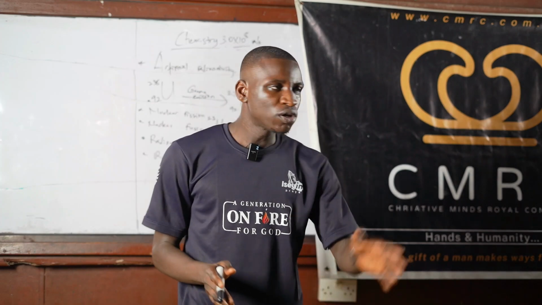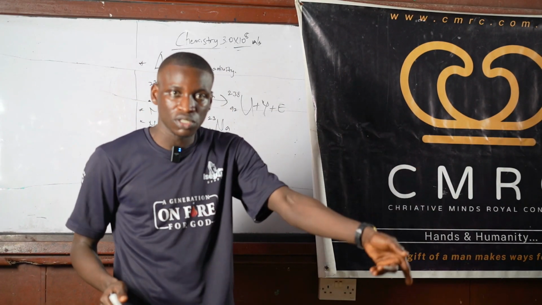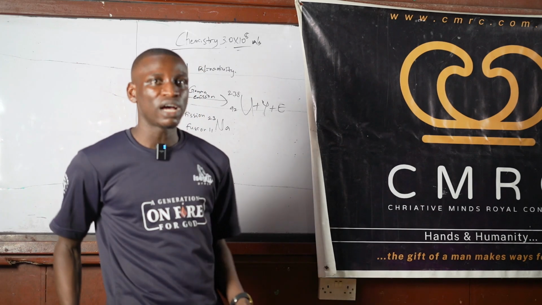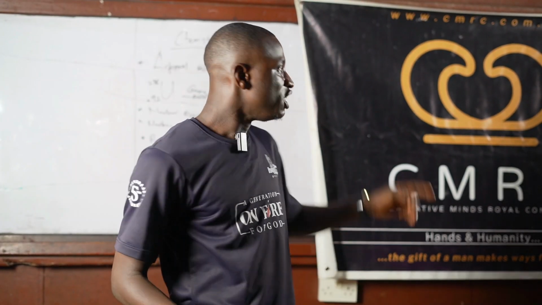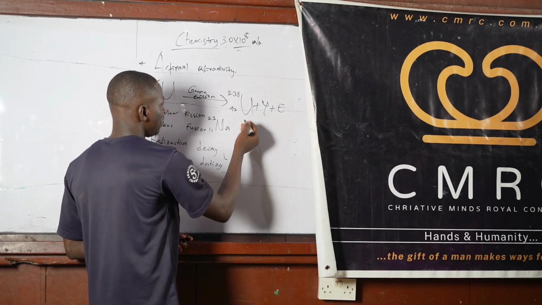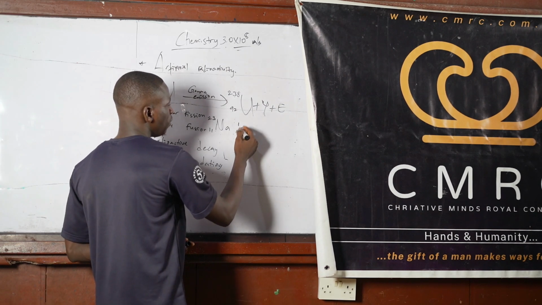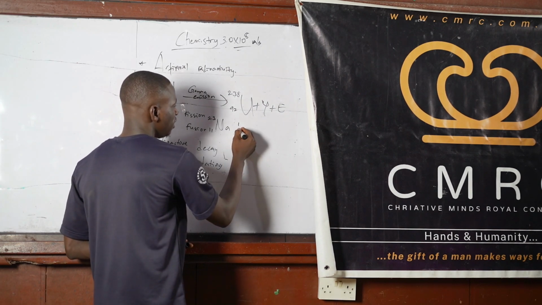But you can convert it to a radioisotope by bombarding it with neutrons. The neutron is written N, 1, 0. Anywhere you see this, this is a neutron.